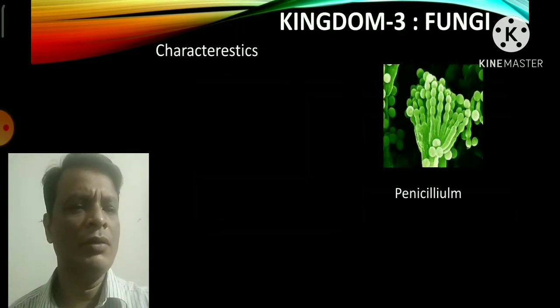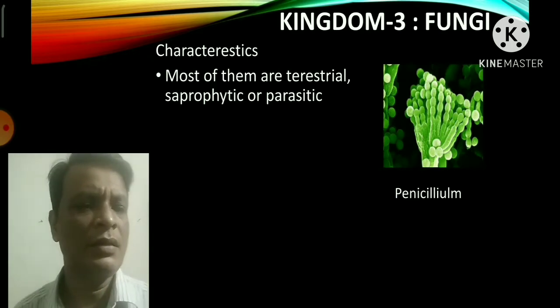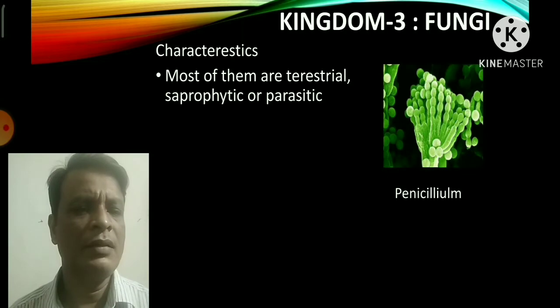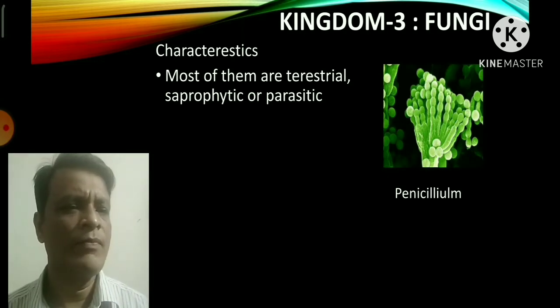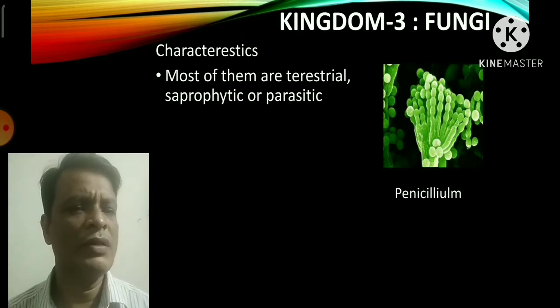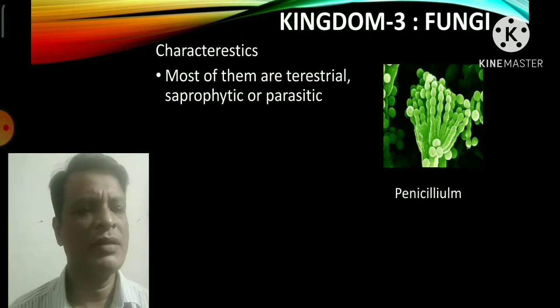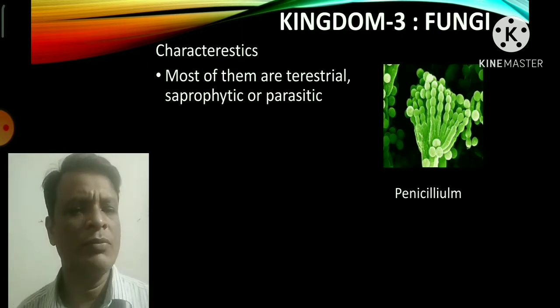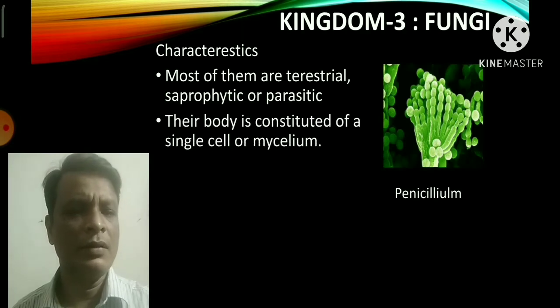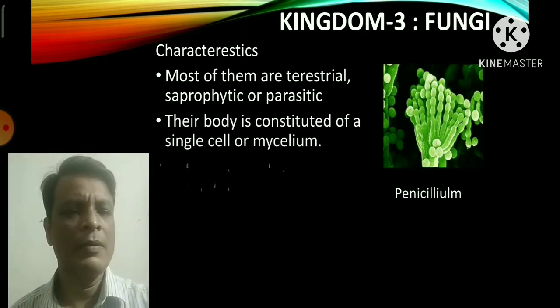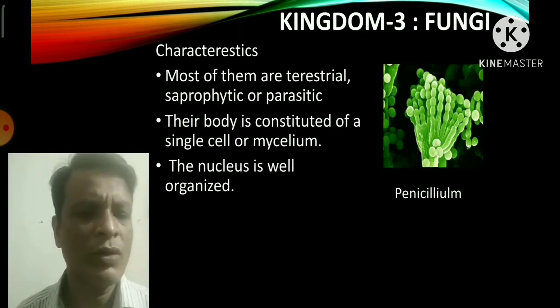Now our third kingdom, that is the Fungi. Now let's see the penicillium. This is a fungus, and now I am discussing some of the important characteristic features of the kingdom Fungi. Most of them are terrestrial, saprophytic or parasitic. Saprophytic means they get their nutrition from dead bodies, and their body is constituted of a single cell or mycelium. The nucleus is well organized,